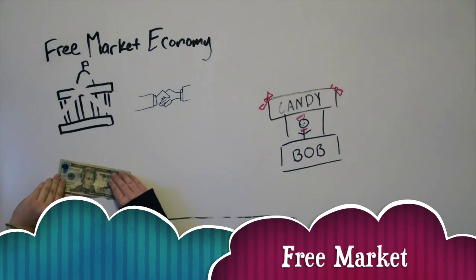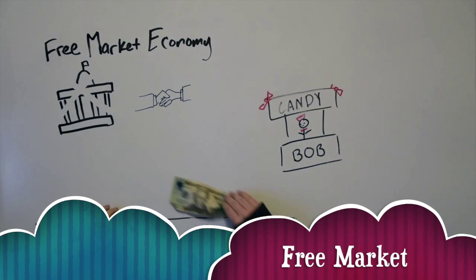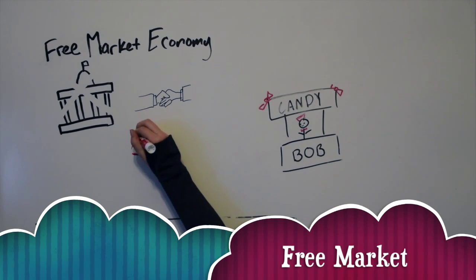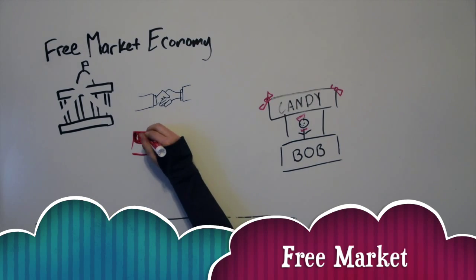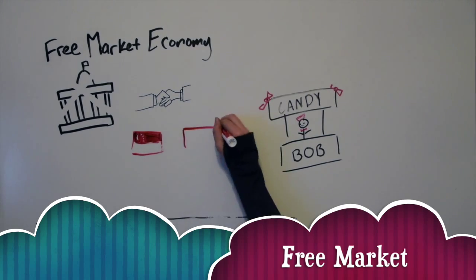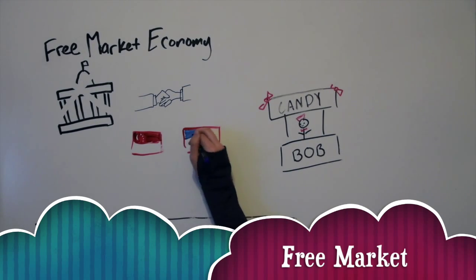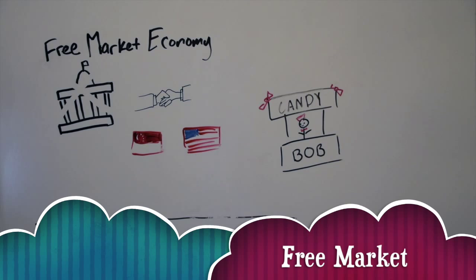Producers try to maximize their profit, while customers try to find the best price for the best quality. Some real-world free markets include the Singaporean and US economies. Note, though, that both of these governments actively take part in the economy. For our sake, let's say Bob lives in a completely free market. He is allowed to sell as many candies and whatever type of candy as long as someone will buy it.